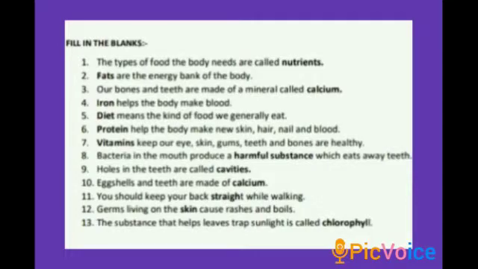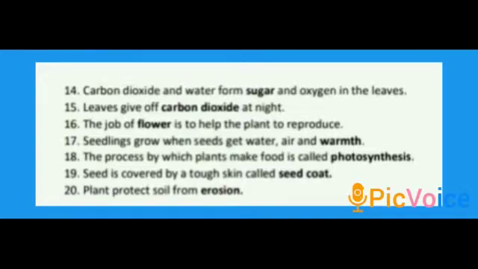Then 13th one, the substance that helps the leaves trap sunlight is called chlorophyll. What is that? The substance that helps the leaf trap sunlight is called chlorophyll. Next 14th one, carbon dioxide and water form dash and oxygen in the leaves. Carbon dioxide and water form sugar and oxygen in the leaves. Then 15th one, leaves give off dash at night. Leaves give off carbon dioxide at night.